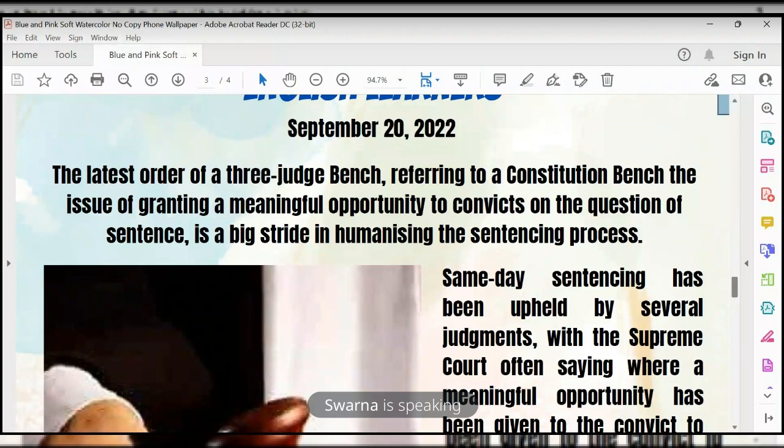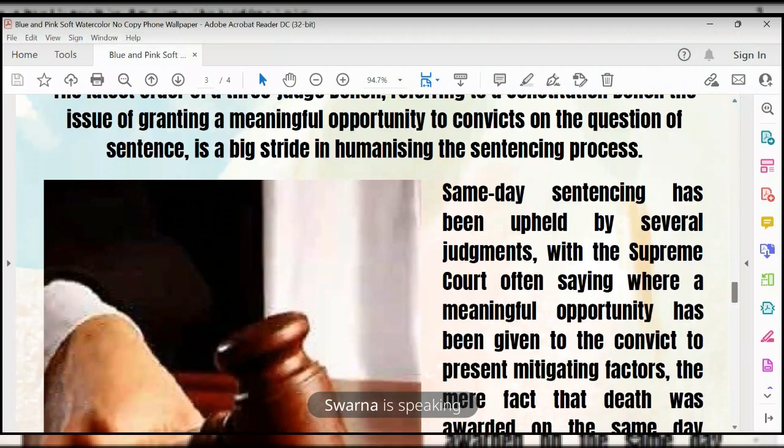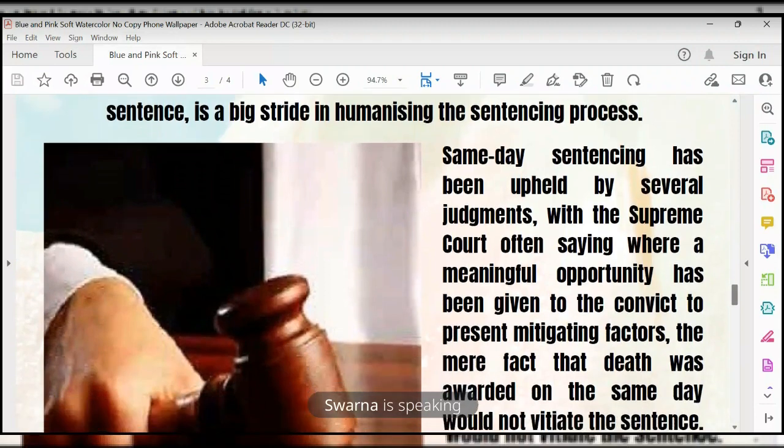Same-day sentencing has been upheld by several judgments, with the Supreme Court often saying that a meaningful opportunity has been given to the convict to present mitigating factors. They are saying that on the same day the offender gets convicted and punished, he also gets the chance to give evidence of mitigating factors on the death penalty, like considering his circumstances, socio-economic factors and all.